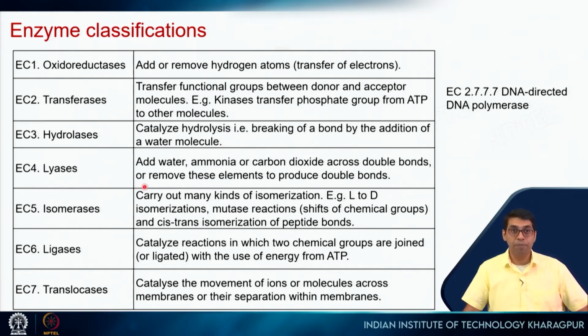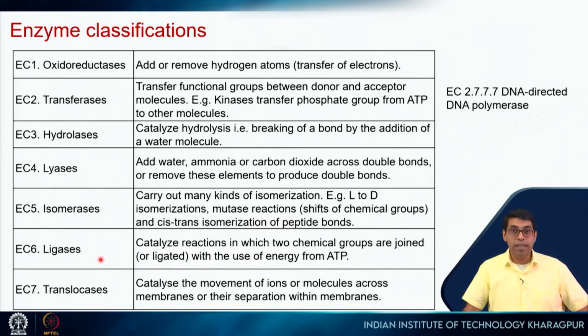So that's a hydrolase. Lyases add water, ammonia or carbon dioxide molecules across a double bond, or remove these elements to produce a double bond. So both reversible reactions will come under the same category, right? So these are lyases. Isomerases carry out isomerization of different isomeric groups. For example, L to D transformation, or if we think about a peptide bond, then the peptide bond can have cis or trans conformations. So there are enzymes called isomerases which will catalyze this cis-trans isomerization of peptide bonds, right?